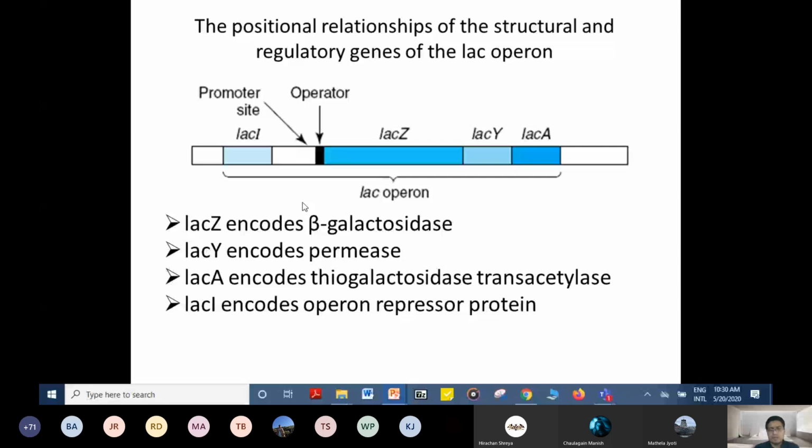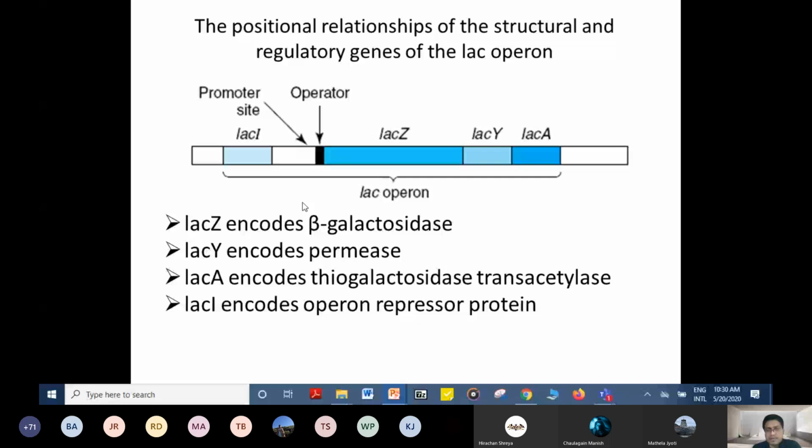which will break down lactose into glucose and galactose. The next one is permease, which allows the lactose to enter into the cells. And the next one is transacetylase, whose function may be in detoxification, but it is not clearly explained. But the 2 functions of beta-galactosidase and permease are well explained.